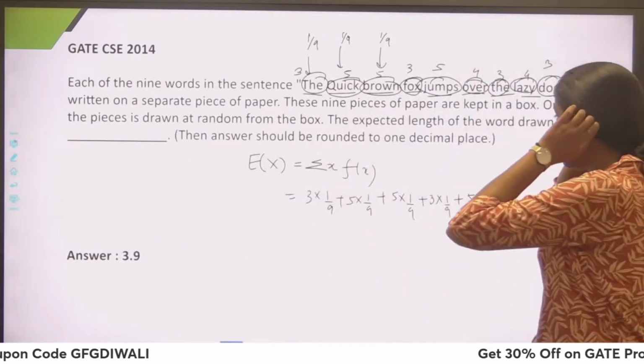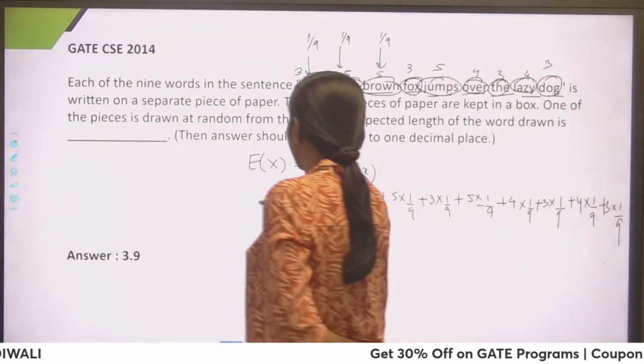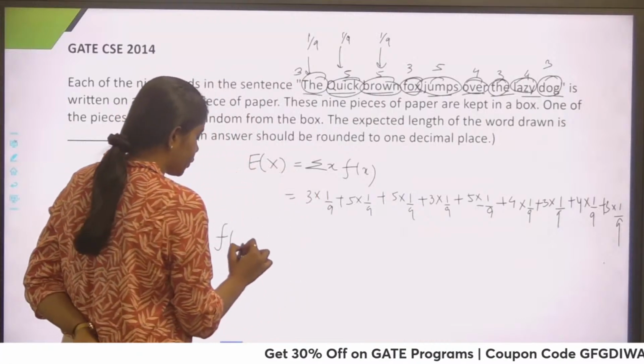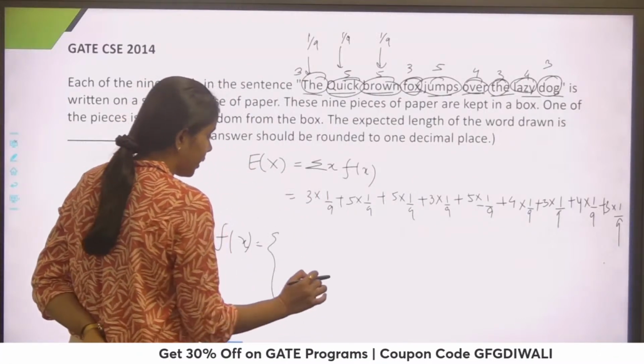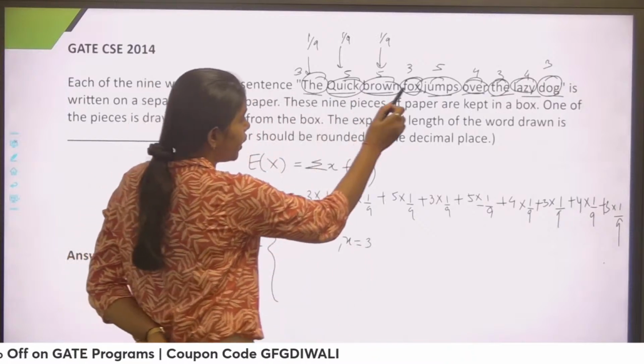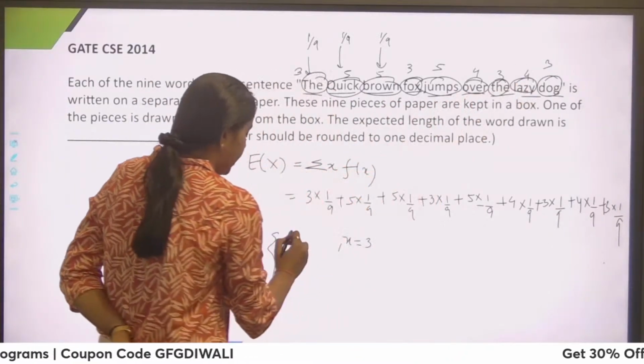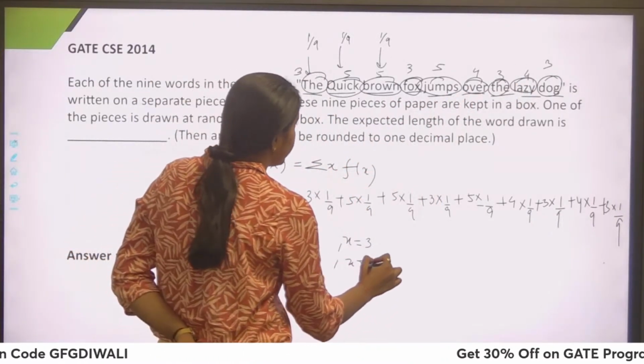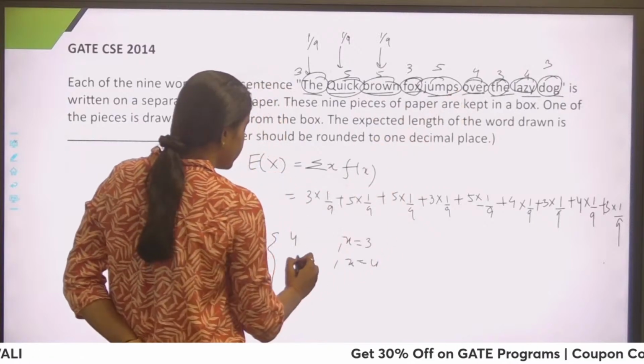Or you can write this as well, that you can write down the probability function f(x). What is that? For x equals 3, how many words do I have? 1, 2, 3, 4. I have 4 words. For x equals 4, I have 2 words.